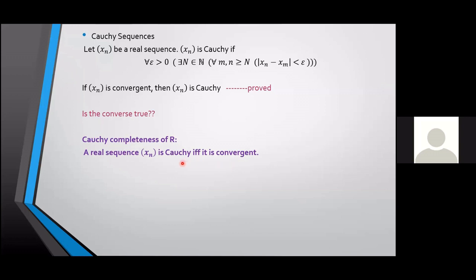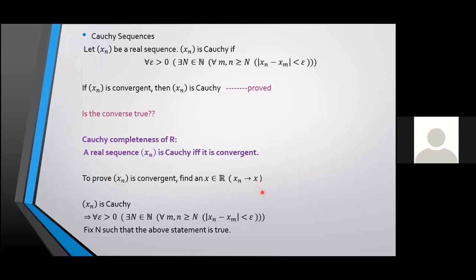So which one do you think was easy? The first one would be easy because there we just had to work within the data. We had xn, xm, x. We just had to find the distance between xn and xm. But here the case is different. I need to show that xn is convergent. How can I show that a sequence is convergent? I need to find a real number x such that xn converges to x. So now my job is to find this x.